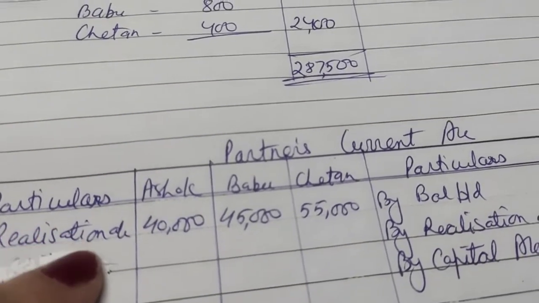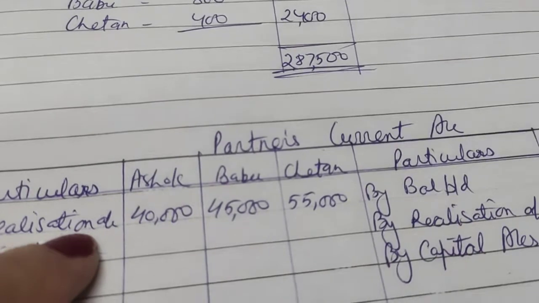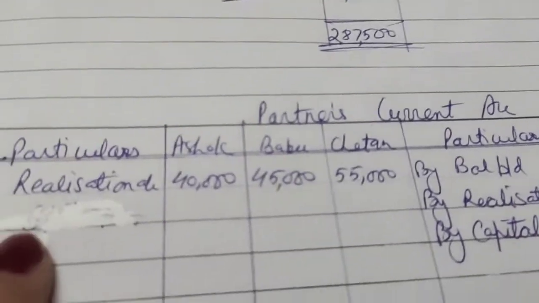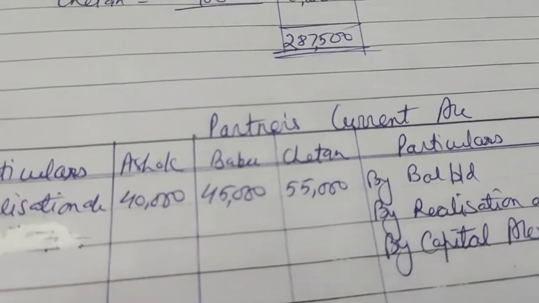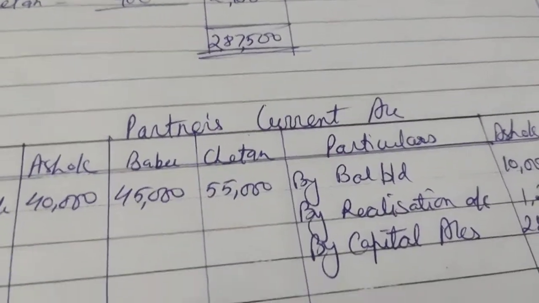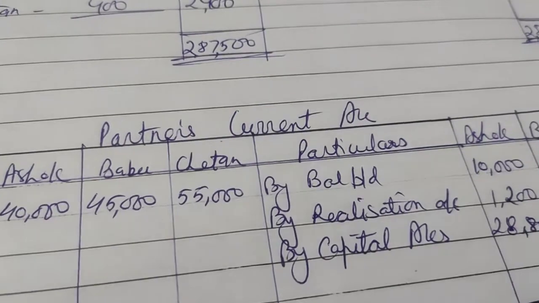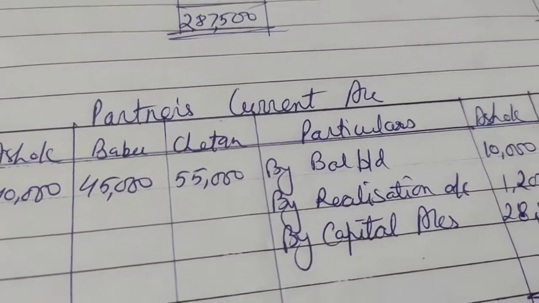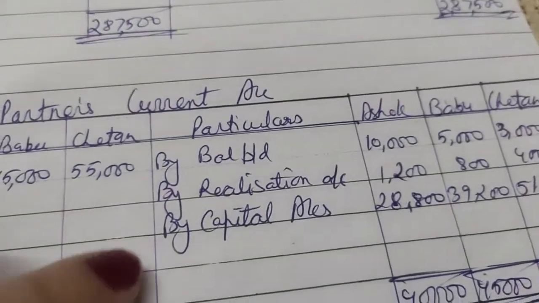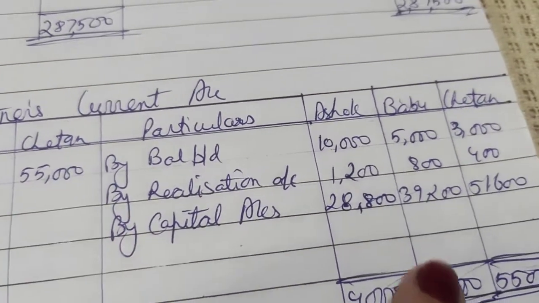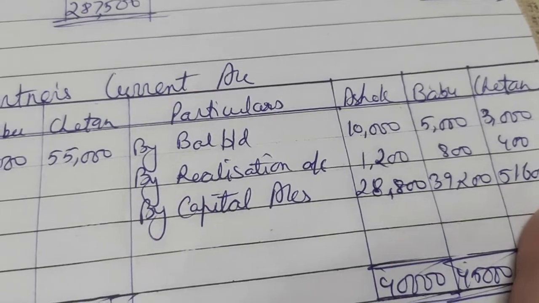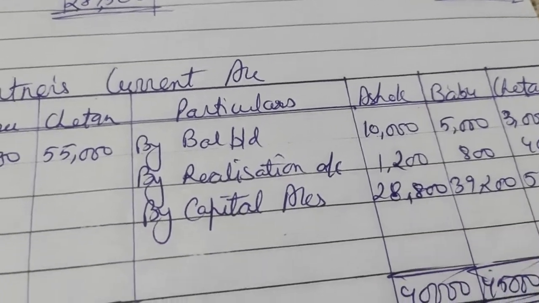This entry shows the assets taken over by the partners. Single entry we will pass to realization account and record in 3 columns. Then the account is balanced and the balance amount is transferred to partners capital account. These are the balances of current account which is transferred to partners capital accounts.